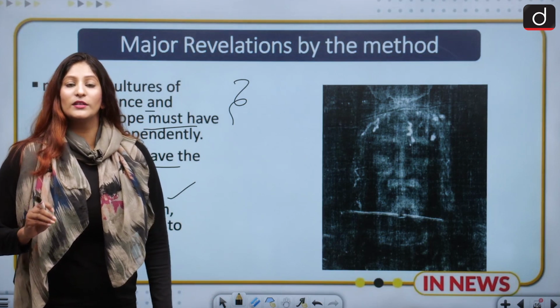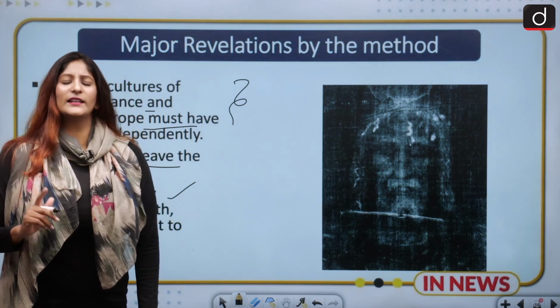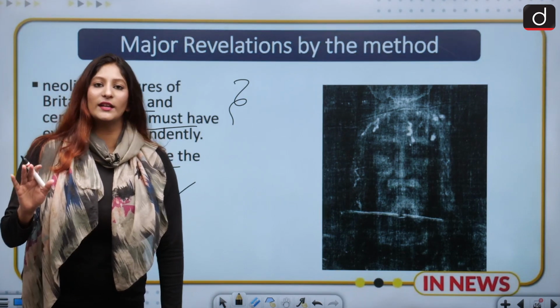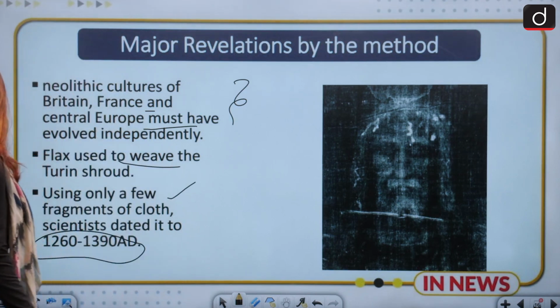Know more about the Turin shroud. This is your homework. Please go through it on Google and find a good site. Don't just go through any other site, but try to get the official site of a good institute.